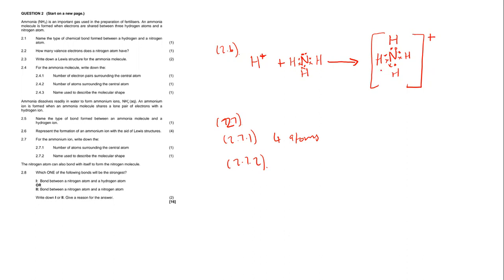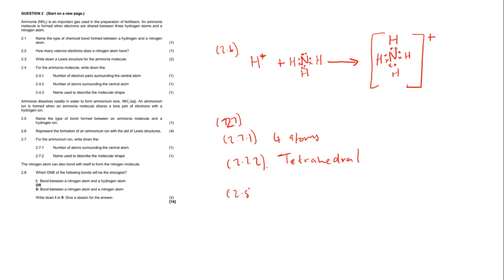As they repel, they're going to form a molecule that is called tetrahedral. Okay? Tetrahedral. Now, this is what I'm going to do based on the molecular shapes of our atoms. I'm also going to post a video based on the molecular shapes so that you can see the molecular shapes of different atoms. Okay. All right. So this will be 2.7.2.